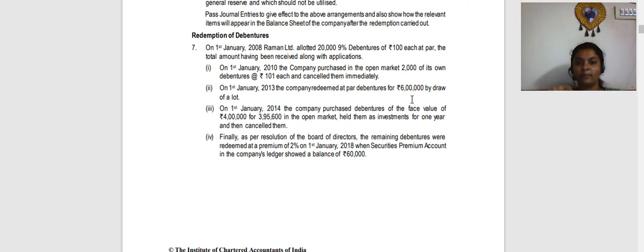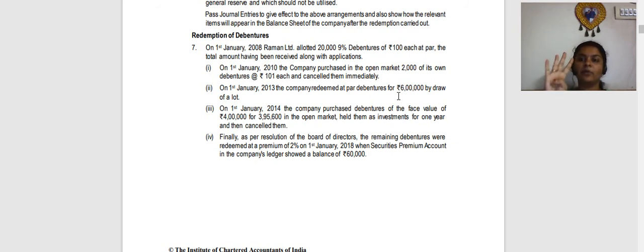Rupees 6 lakh is basically 6,000 debentures of rupees 100 each. Remember it is rupees 6 lakh debentures, right? Third, purchase and cancellation later. So purchase entry separate, cancellation separate. And fourth, normal redemption entry but with a premium.